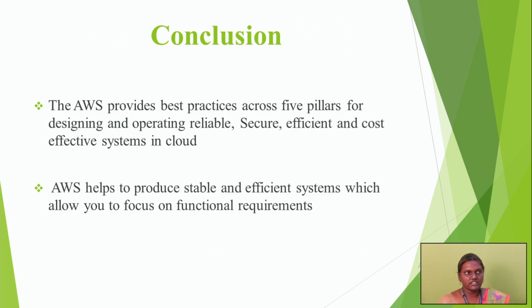Finally, we can see that AWS provides best practices across five pillars for designing and operating reliable, secure, efficient and cost-effective systems in the cloud. AWS helps to produce stable and efficient systems, which allow you to focus on functional requirements. So this is the general introduction to the AWS Amazon Web Services platform provided by Amazon.